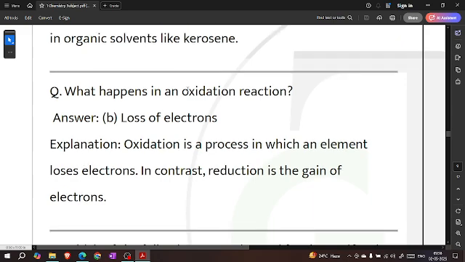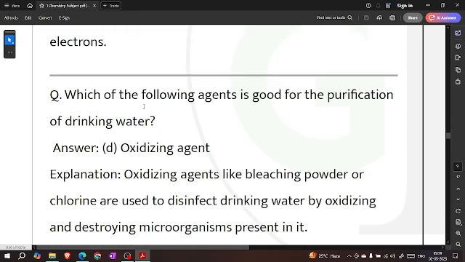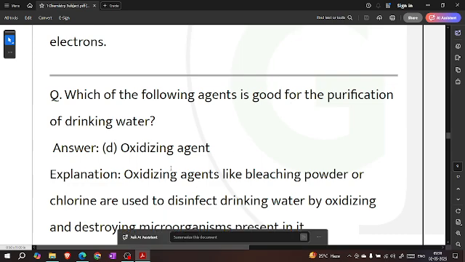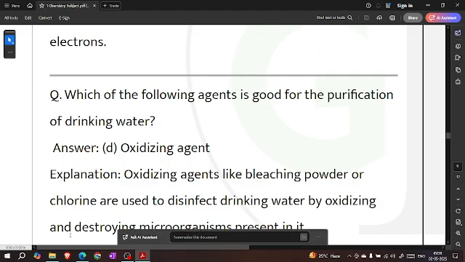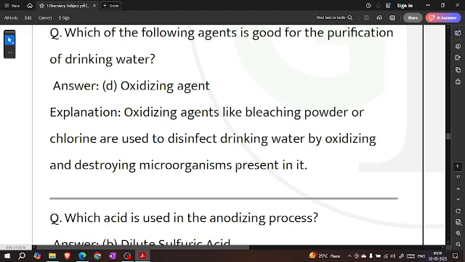What happens in an oxidation reaction? Loss of electrons. Oxidation is the process in which an element loses electrons. In contrast, reduction is the gain of electrons. Which of the following agents is good for the purification of drinking water? Oxidizing agent. Oxidizing agents like bleaching powder or chlorine are used to disinfect drinking water by oxidizing and destroying the microorganisms present in it.